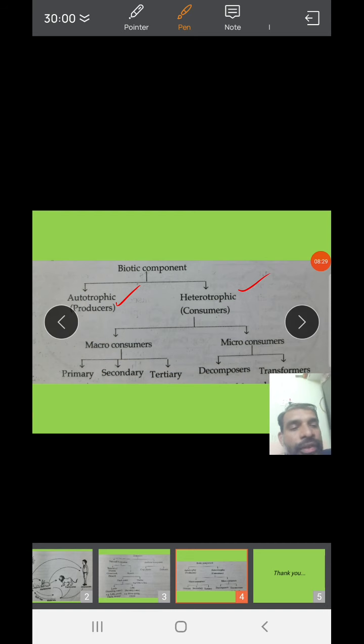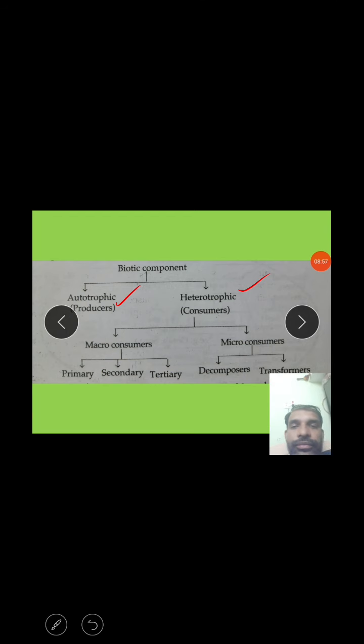Is it clear? Next, organic substances are mostly carbon, hydrogen and oxygen, that is organic compounds. The best examples are glucose, carbohydrates, fructose, proteins and fats. These all belong to organic substances, which means abiotic components are again classified into mainly three different types: climate components, inorganic components and organic components.